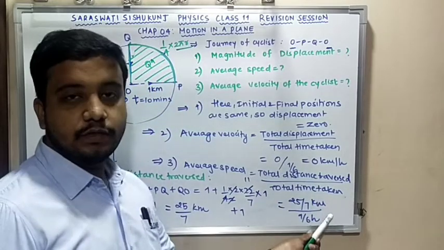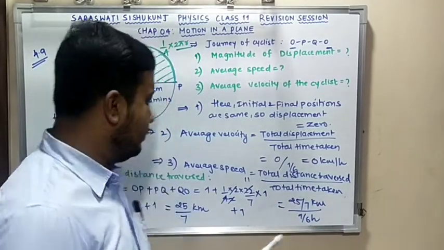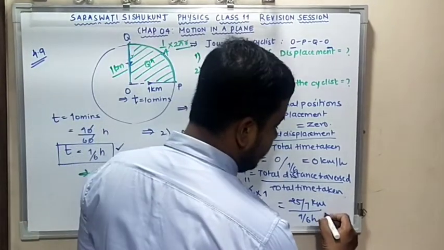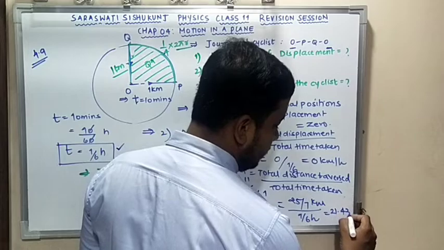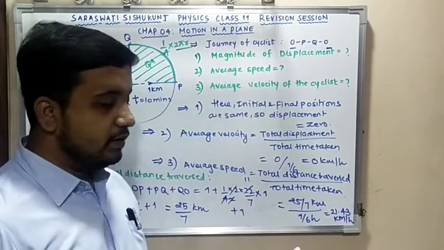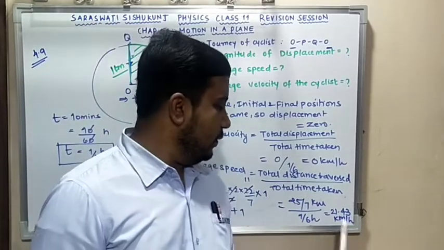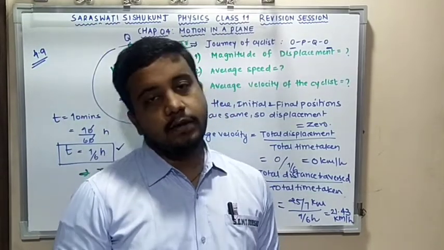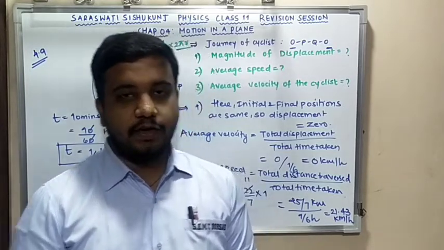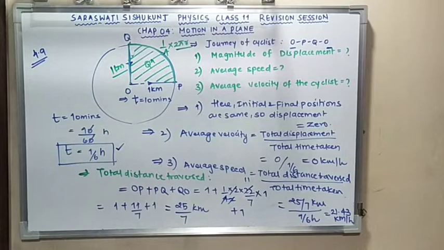25/7 kilometers, that is the total distance traversed, and time we already have, that is 1 1/6 hours. If we calculate this, you are going to get your answer as 21.43 kilometer per hour. That is nothing but your average speed. Clear? Okay. Moving to the next example.